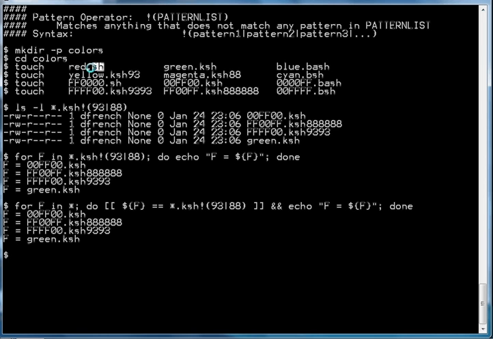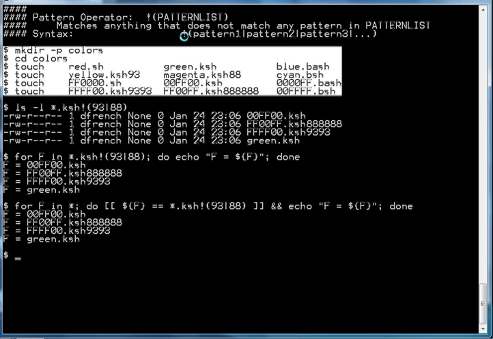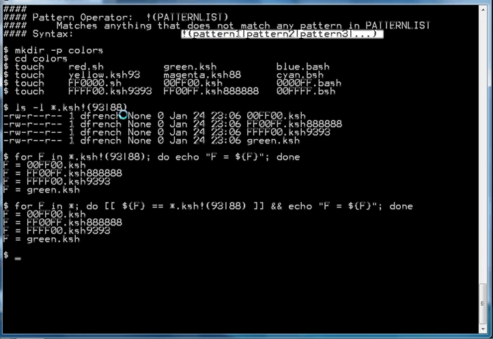This one has a .sh extension, this one has a .ksh extension, .bash, .ksh93, .ksh88, .bsh, and then you can also see extensions ksh9393 and ksh888888. So there's a wide variety of extensions here, and we're going to use these to illustrate the function of the bang pattern operator.